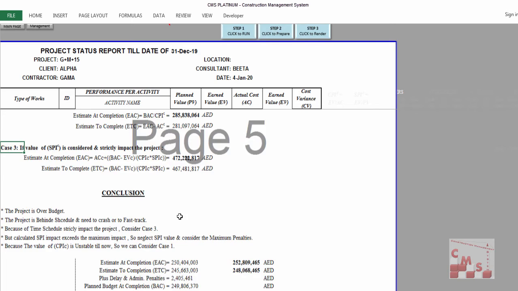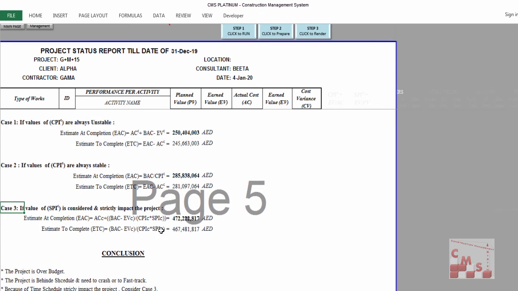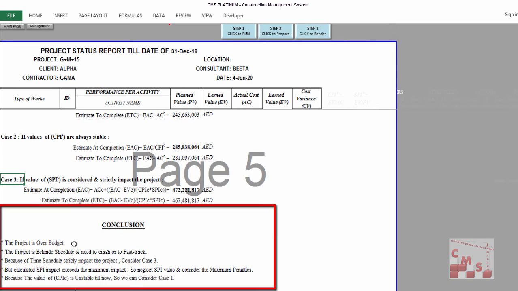CMS gives this recommendation here in the conclusion. It is telling you that the project is over budget, and that's true, as we saw. The project is behind schedule and they need to crash or fast track. This is also correct, as we saw. Because the time schedule strictly impacts the project, consider case 3, which is 473 million. But the calculated SPI, which is 0.6 as we have, exceeds the maximum impact.